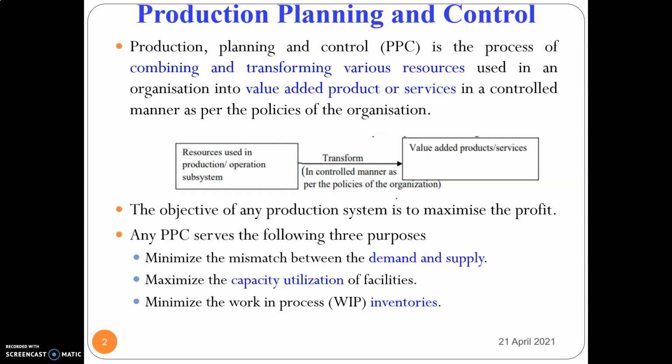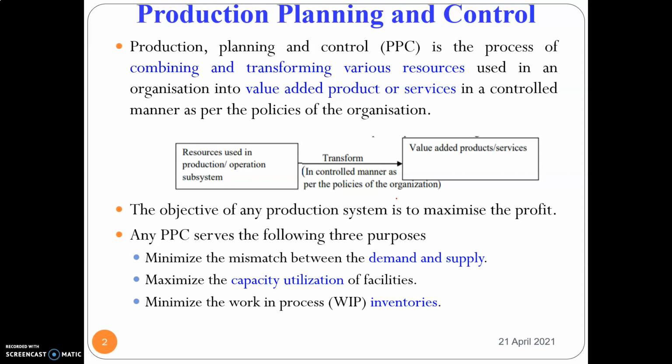So, what is production scheduling? Before going into production scheduling, let us see why we need production scheduling. For that, let me give a recap about production planning and control. What we actually do in production planning and control is transform the given resources or raw material into a value added product. During this transformation, we want to optimally use the available resources and convert them into a high quality product at a very low cost. So this is the basic objective of a PPC.